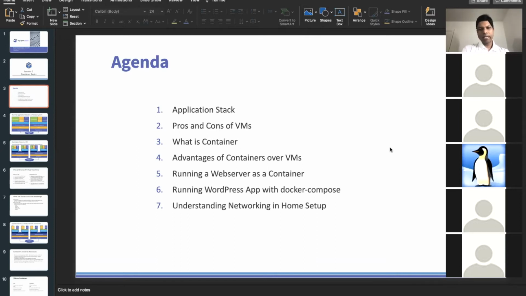That means why containers, some theory, what the advantages are, and how they are better than VMs in some ways, or sometimes not better than VMs. I'll also cover that. And we'll see some sample applications running on containers, in action.